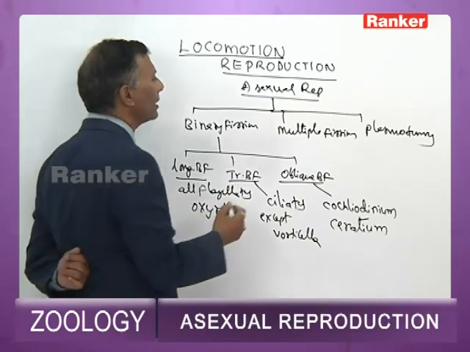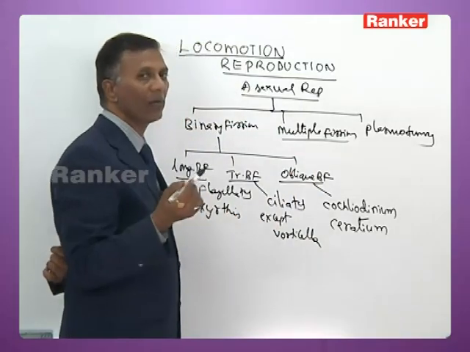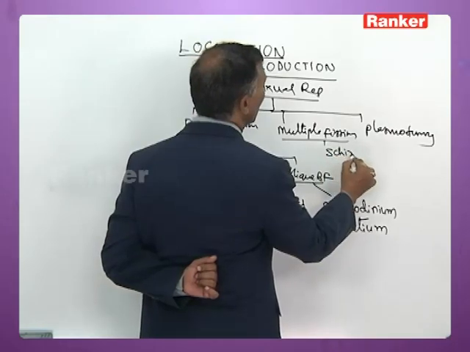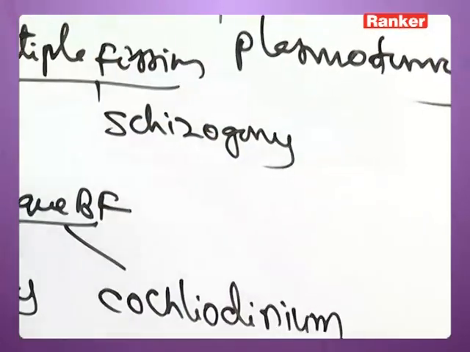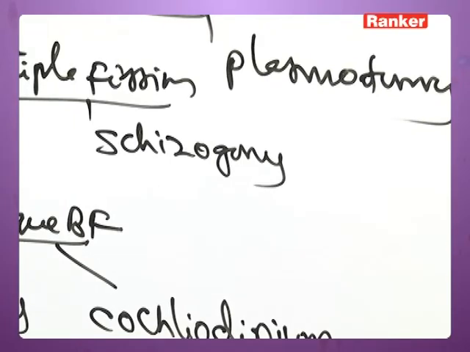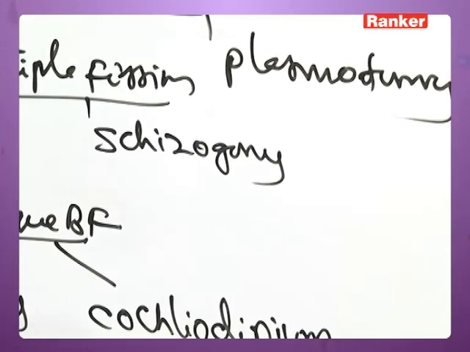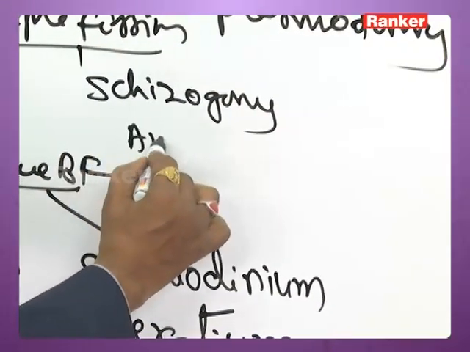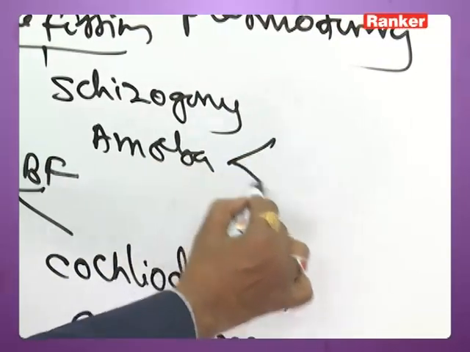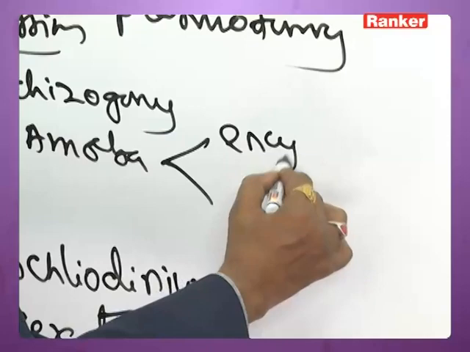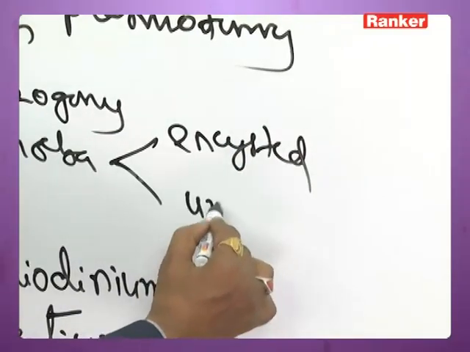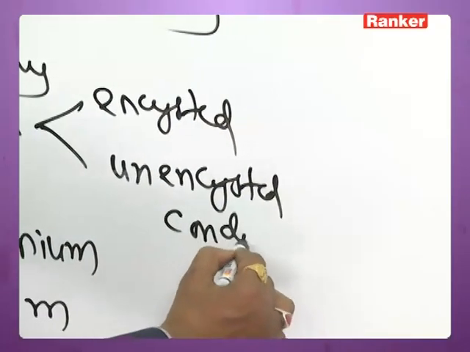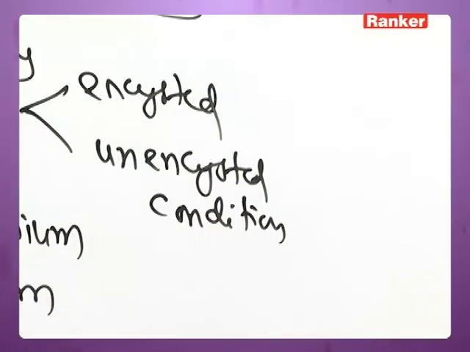Now multiple fission takes place in several protozoans. For instance, in sporozoans like Plasmodium, it is called schizogony. It takes place even in other protozoans like amoeba. Multiple fission can occur in encysted form or in unencysted condition.